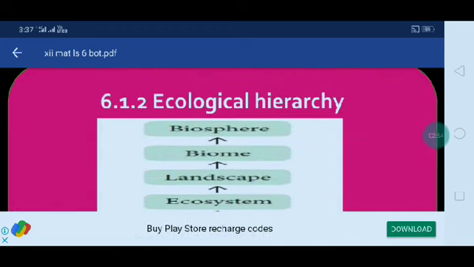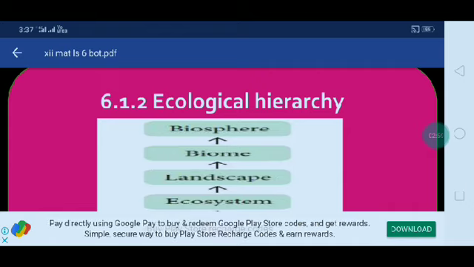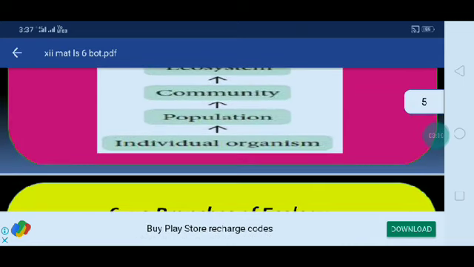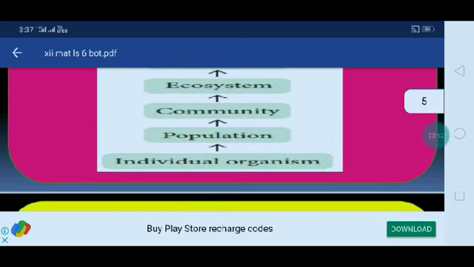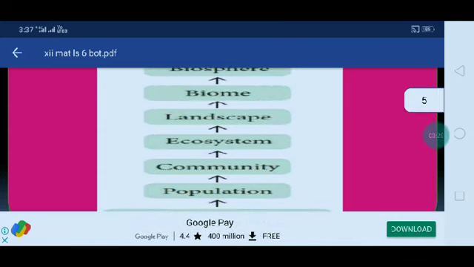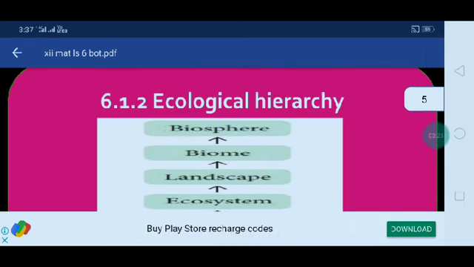And what is the ecological hierarchy? Some of the concepts are mostly based upon the hierarchical way. The first one, the basic and fundamental one, is the individual organism. From individual organism to population, community, ecosystem, landscape, biome and biosphere.